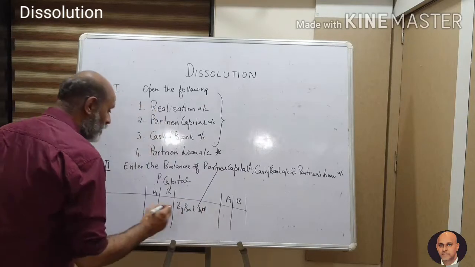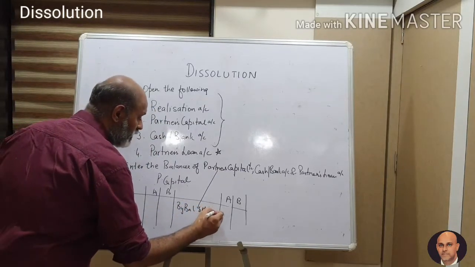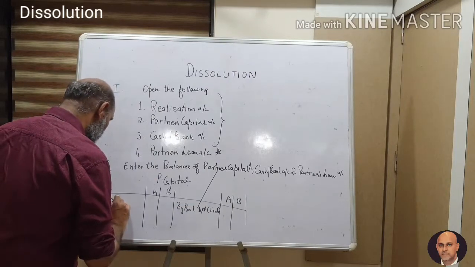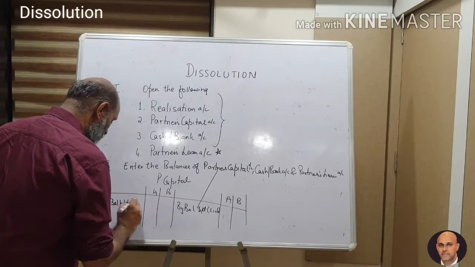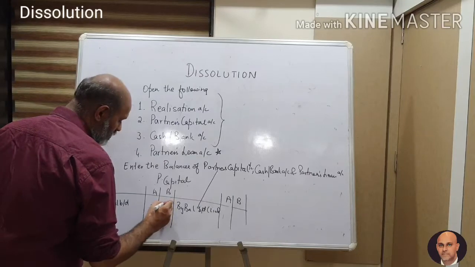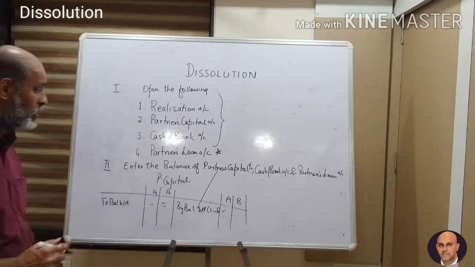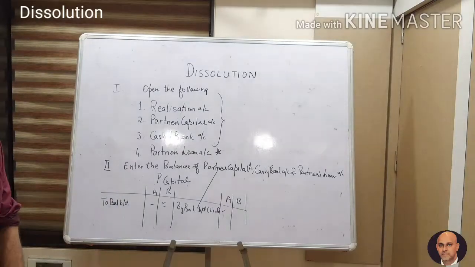If it is in the assets, you will write it as to balance brought down. Whichever is the account, there you will put. Say B has got a debit balance and A has got a credit balance. So this is the first thing which you are going to do.